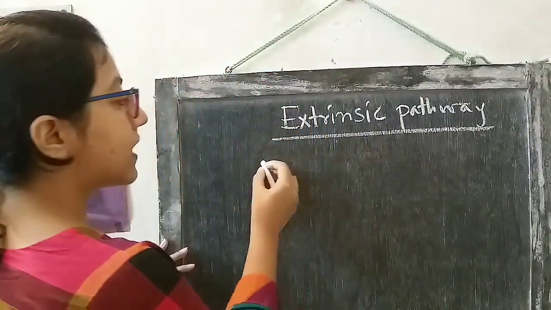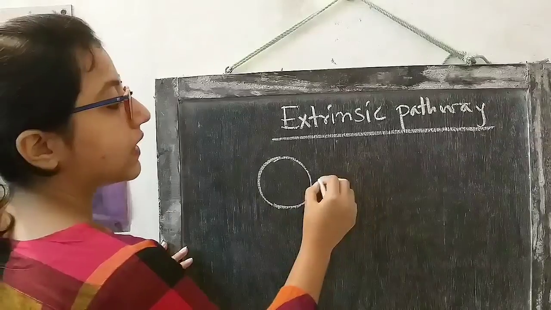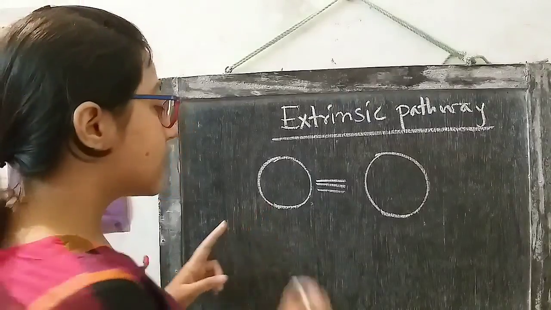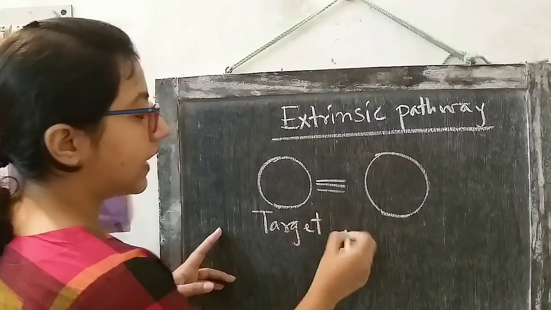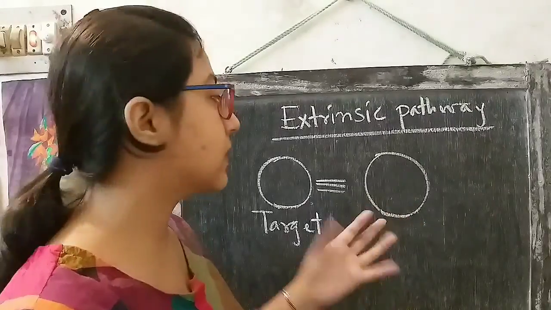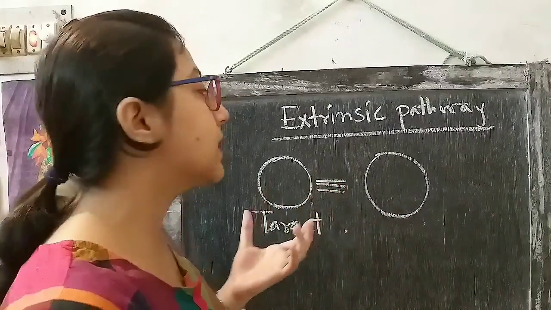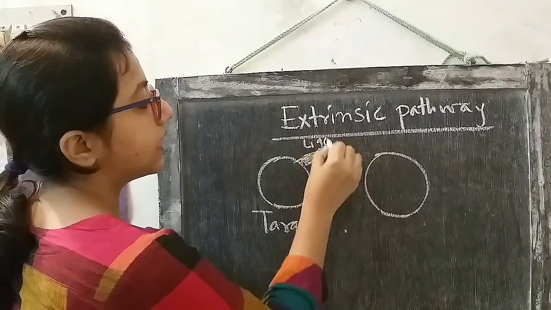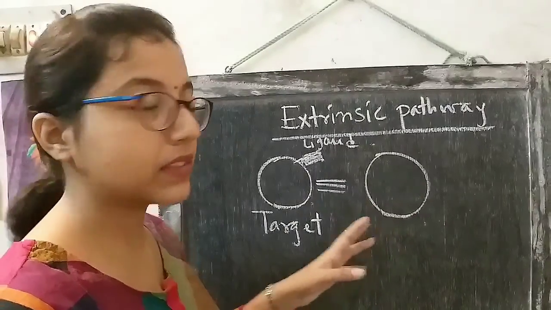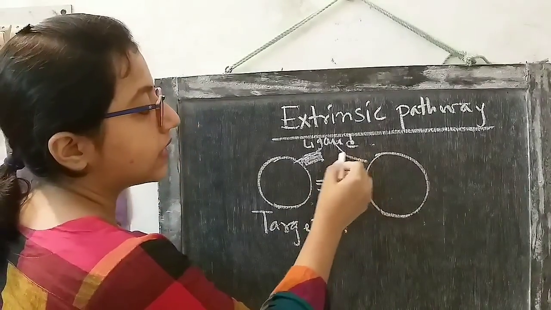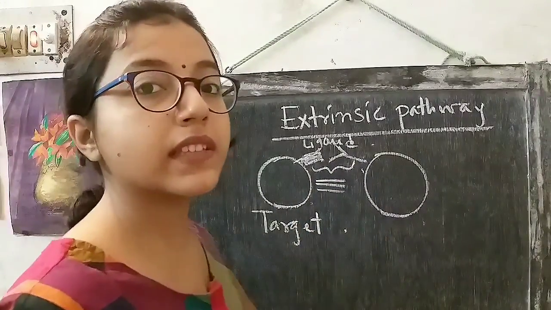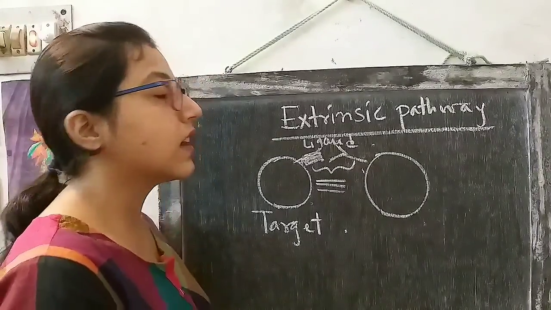So where are the receptor and the ligand present? This is the question. As I said, the target cell needs to interact with another cell. This is the target cell, and this is another cell that has a particular receptor for this target cell. So the ligand is present in the target cell. Suppose this is the ligand, and this cell has a receptor that is specific for this ligand. So this cell contains the receptor, and interaction between these two is essential for the initiation of the extrinsic pathway of apoptosis.